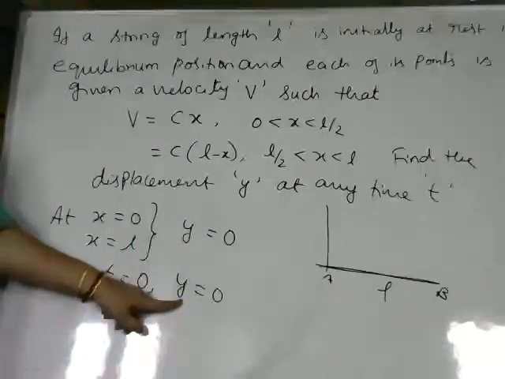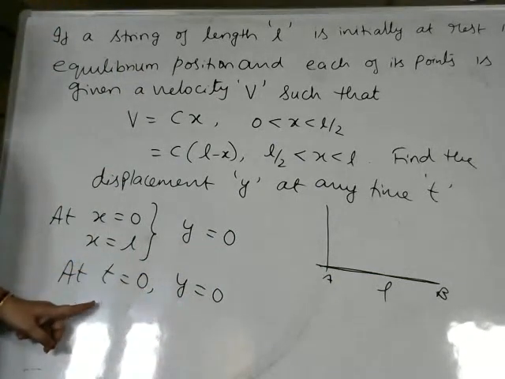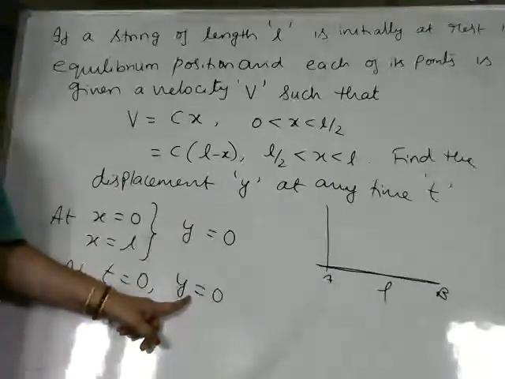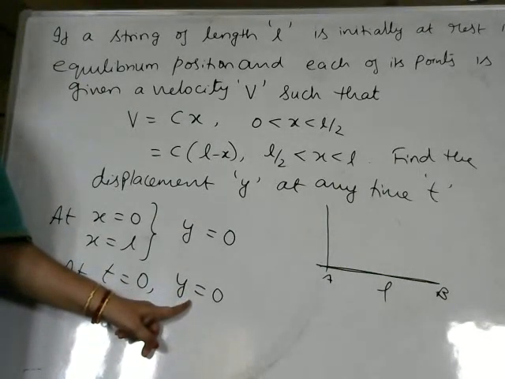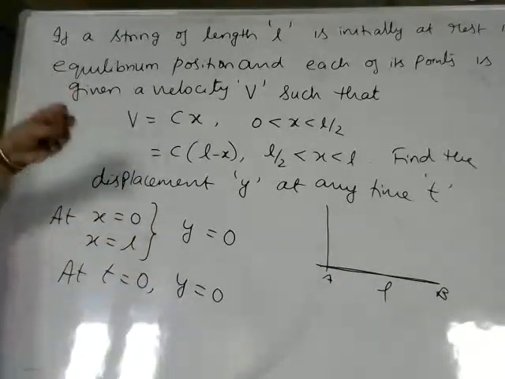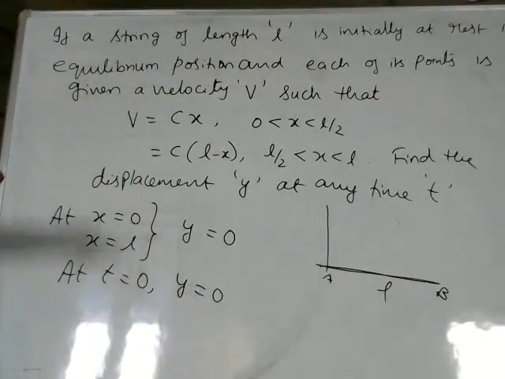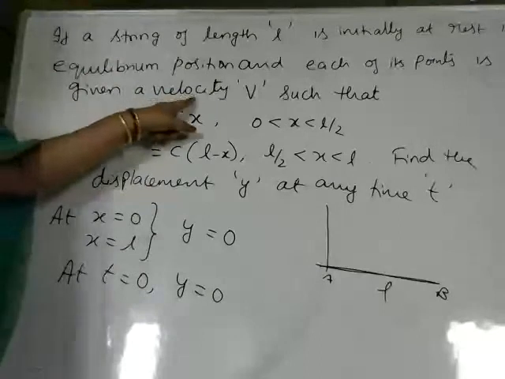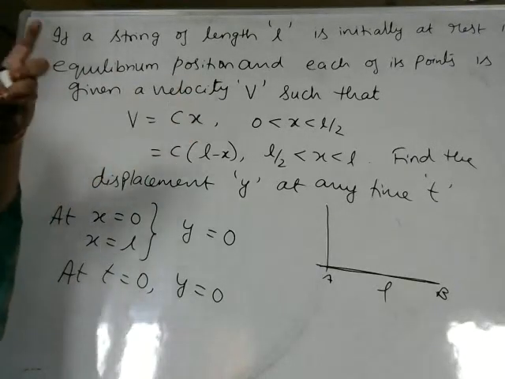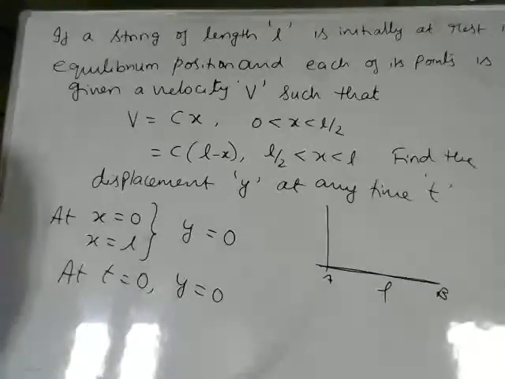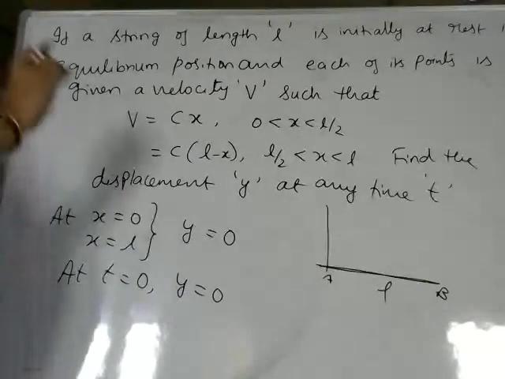Initially, the string is at rest. Initially, the string is not having any displacement. That's why y is equal to 0. Next, what is given? To make the string vibrate, the string is imposed some velocity. What is the velocity? That is f of x. When is it induced? Initially.